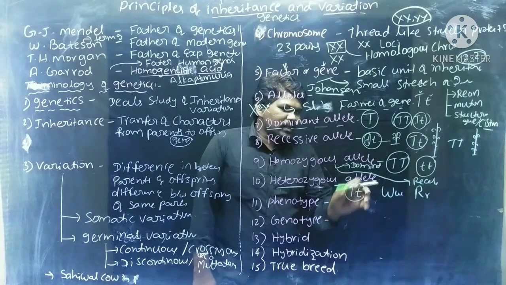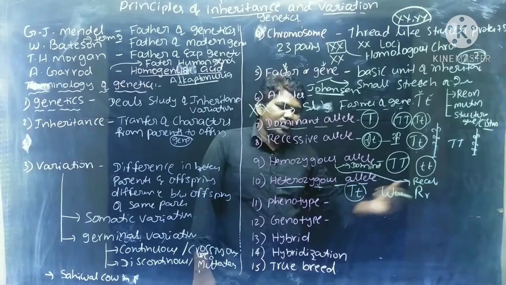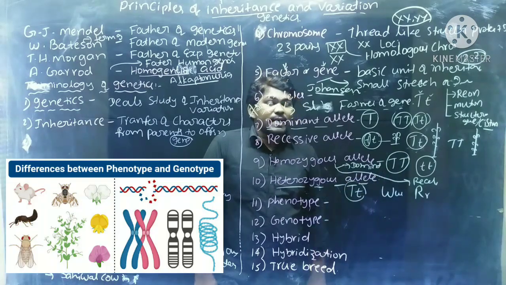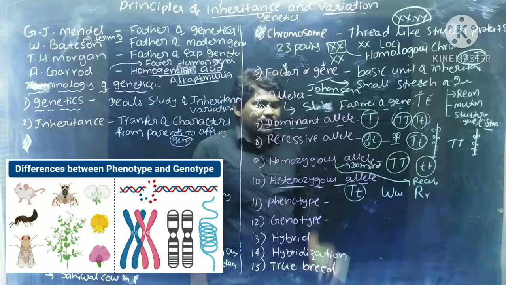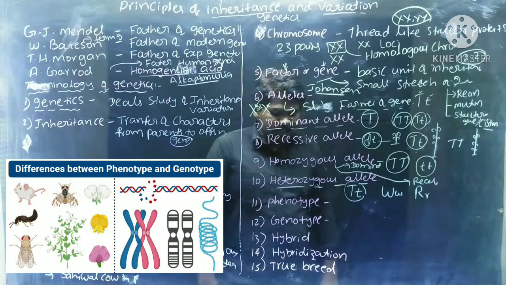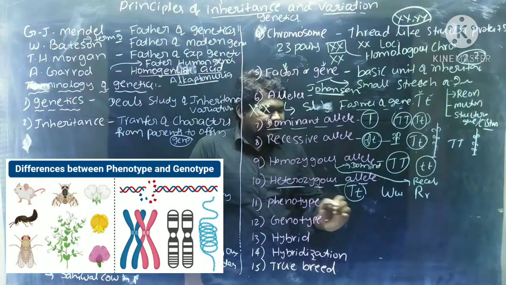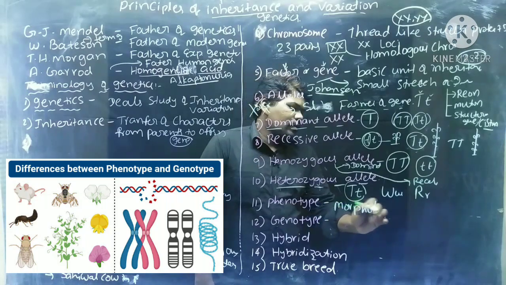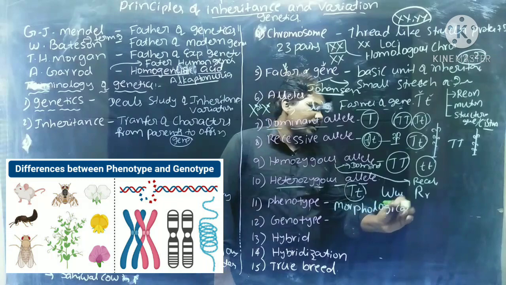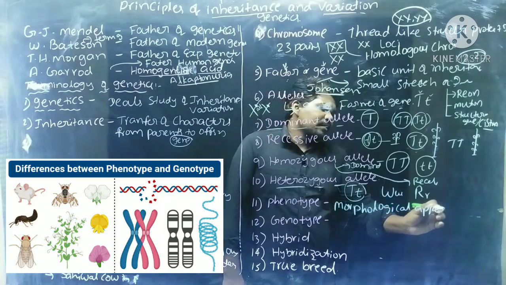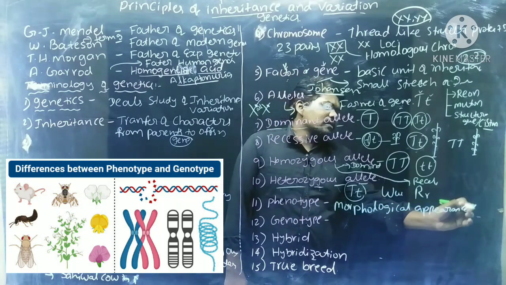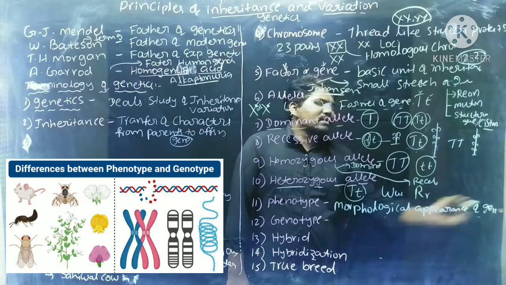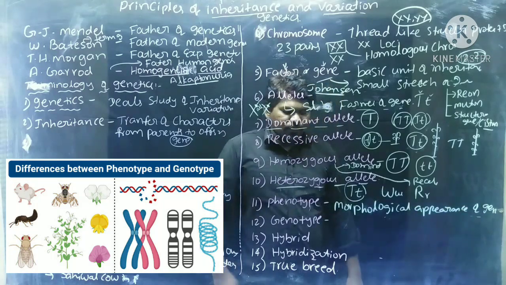Why? Because it will give the dominant phenotypic character only. Hence, it is called heterozygous dominant. That is about heterozygous allele. Next, phenotype. Phenotype means morphological appearance. Morphological appearance of a gene is called a phenotype.